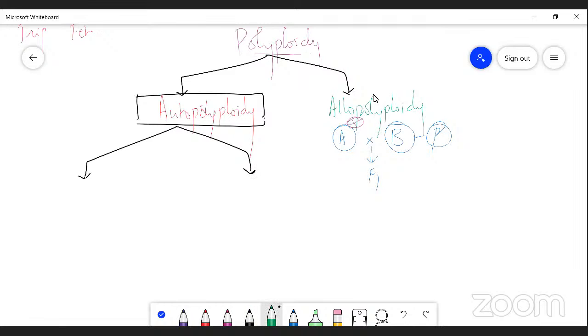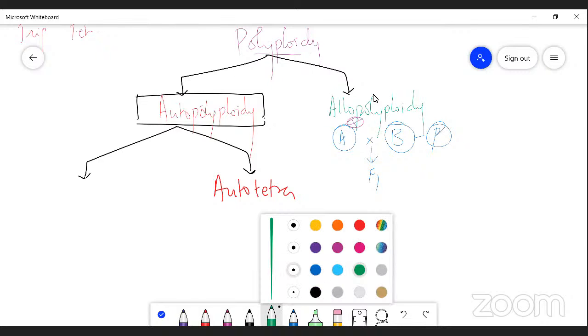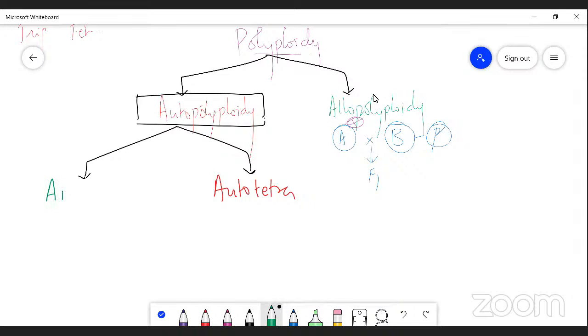I'd like to mention it in big size, because it is not seen clearly, my dear students. The first category of autopolyploid, that is autotriploid.